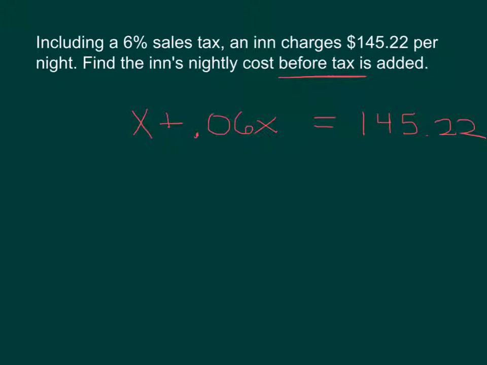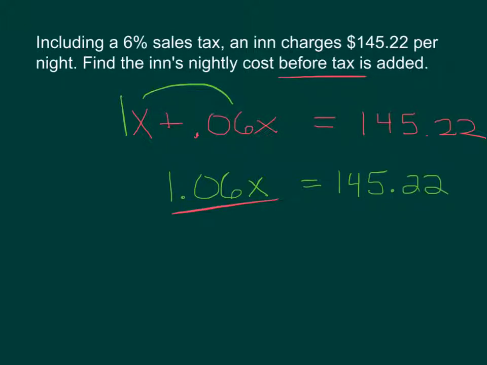And then from there, it's just like the problem that we did just previous to this. So 1x plus 0.06x. So here we're adding these. So we've got 1.06x. When we put together those two like terms, equals 145.22. And we want to divide to get the x by itself.